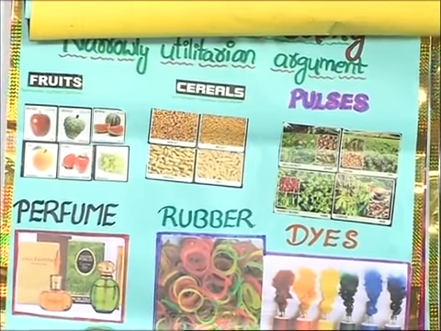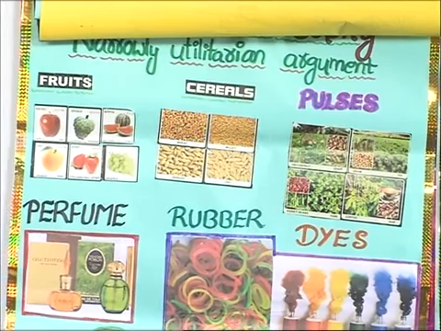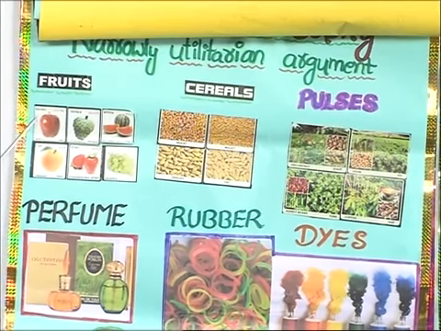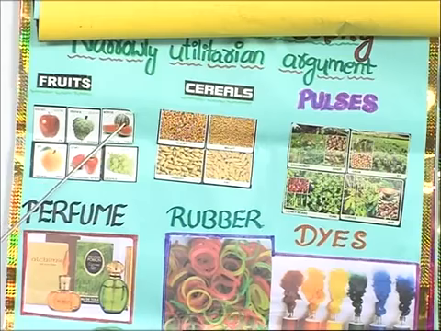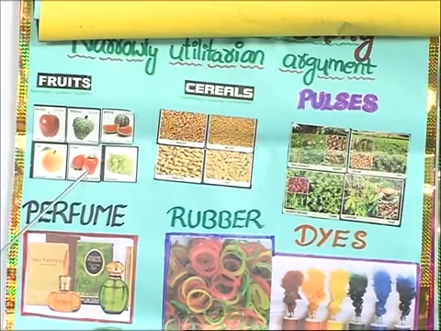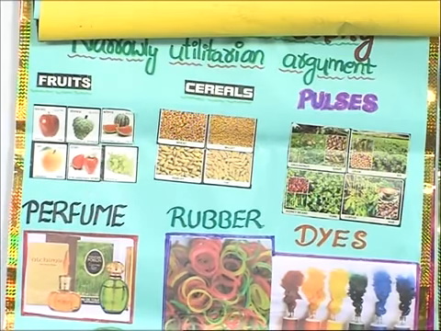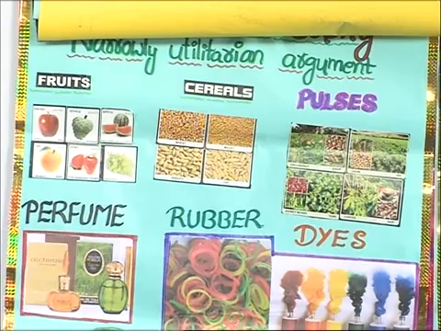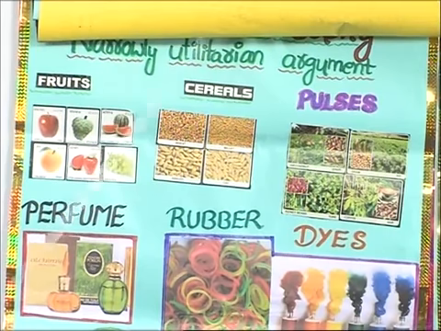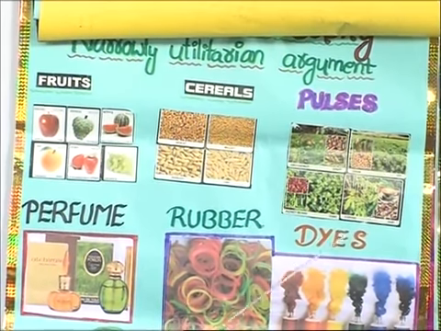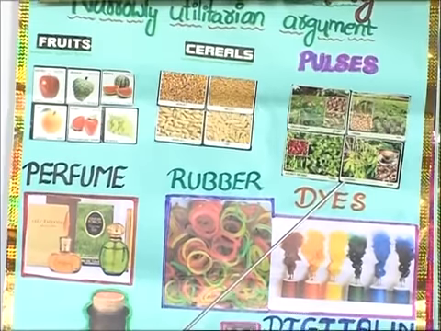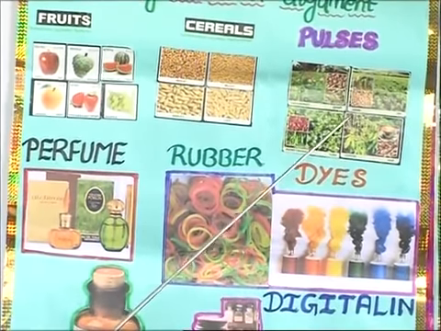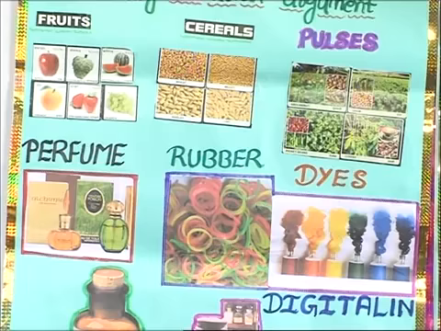It provides food, fruits like apple, custard apple, watermelon, orange, strawberry, grapes, etc. And cereals like wheat, millet, barley, oats, etc. And beans like gram, kidney beans, and pulses like coffee beans, gram, groundnut, etc.